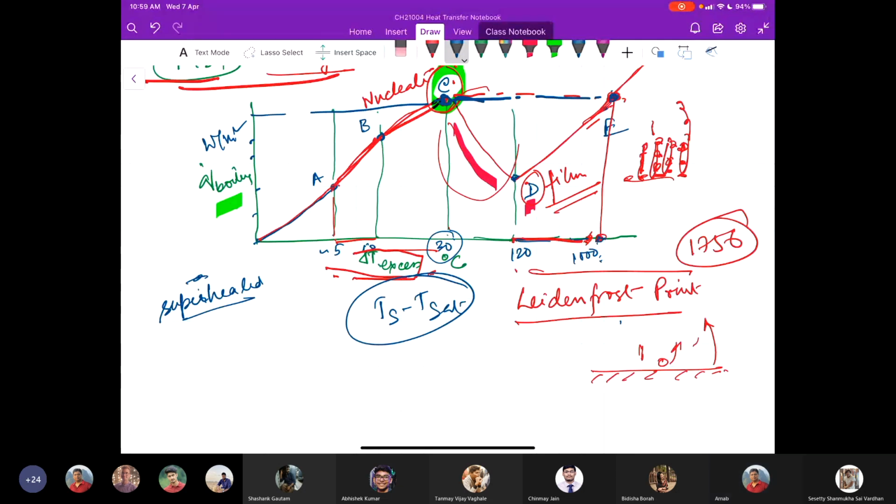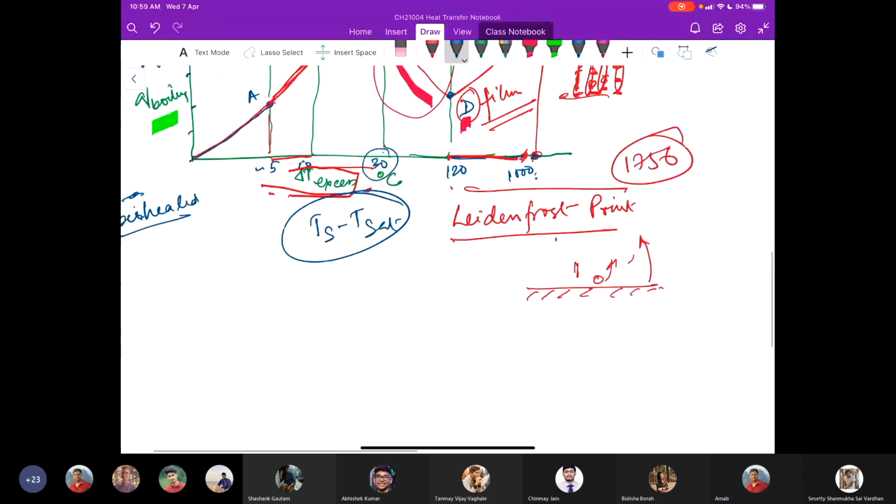Now, these are all the types of boiling that we have seen. But then what is the utility of these understandings in calculating the overall heat transfer rate, so as to the Nusselt number?